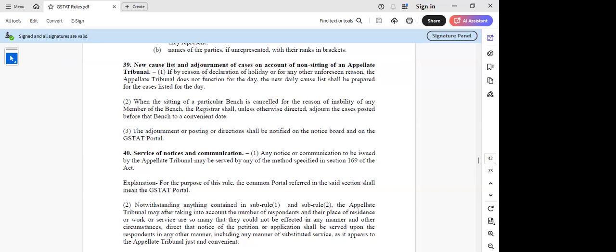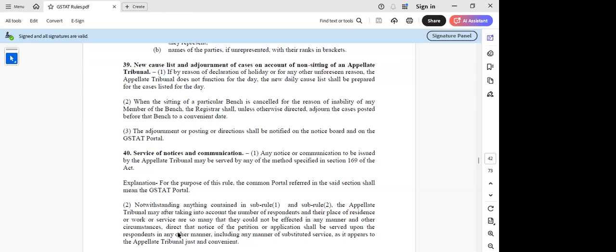And here they are trying to say that common portal shall mean the GSTAT portal. So wherever they have referred to the common portal, which is the GST portal we already have, along with that there is also a GSTAT portal. So they have just tried to incorporate the GSTAT portal in the definition of common portal. Then we are coming to, is there anything here to be discussed?